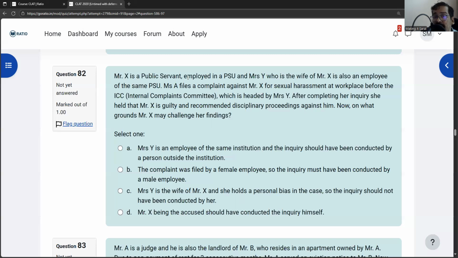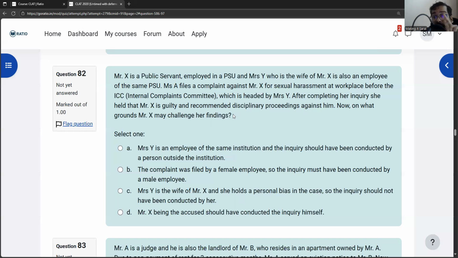Mr. X is a public servant employed in a PSU, and Mrs. Y, who is the wife of Mr. X, is also an employee in the same PSU. PSU means a public sector undertaking. Miss A files a complaint against Mr. X for sexual harassment at workplace before the ICC, Internal Complaints Committee, which is headed by Mrs. Y. After completing her inquiry, she held that Mr. X is guilty and recommended disciplinary proceedings against him. Now, on what grounds may Mr. X challenge her findings?